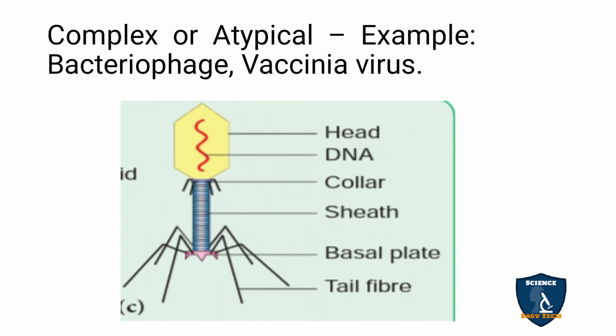Complex or atypical: we are not able to predict whether it is spherical or helical or cuboidal. It is different. We cannot say this is the shape of the virus. You can say it is a tadpole shape. This virus is a tadpole shape, and this is the T4 phage which attacks the bacteria. So it is called bacteriophage, vaccinia virus. You can remember any one example.